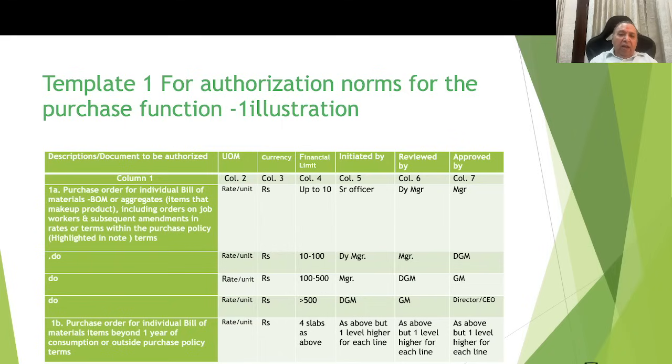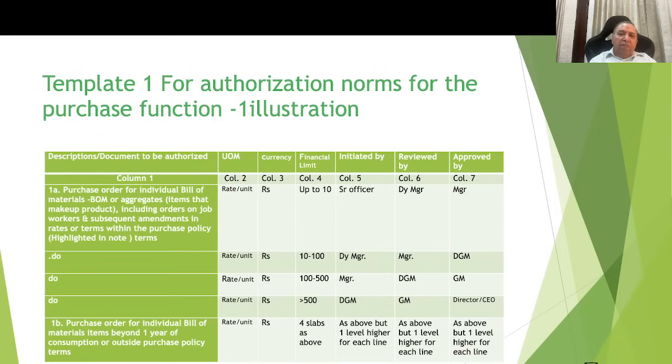So what I'm proposing is that in such cases, wherever there are such policy deviations or the buying is being planned for a longer duration, the slabs, the unit-wise rate, remain the same, but the hierarchical level should be at least one level higher for each of the line items. For example, in line item number 1 itself, where the unit rate is rupees 10 and the purchase order is initiated by a senior officer, reviewed by a deputy manager and approved by a manager.